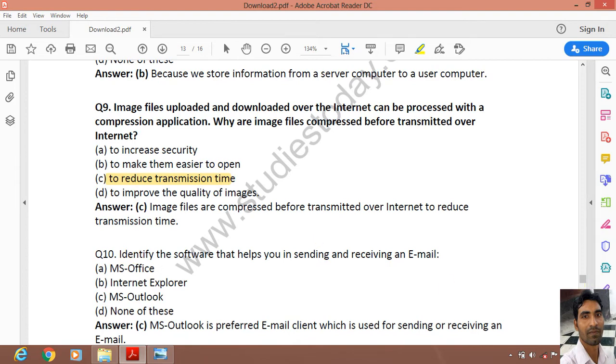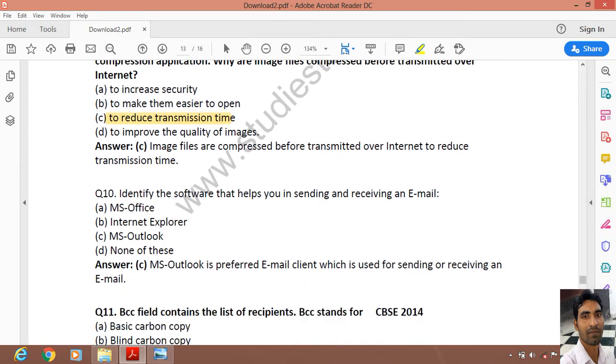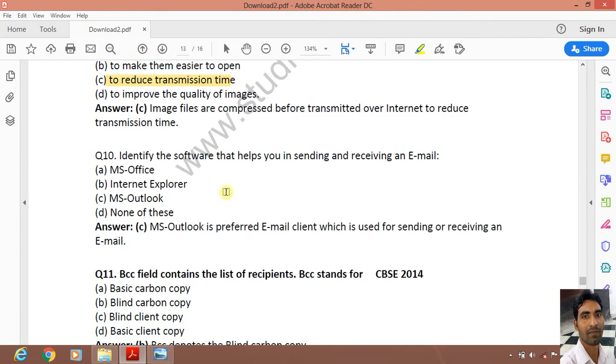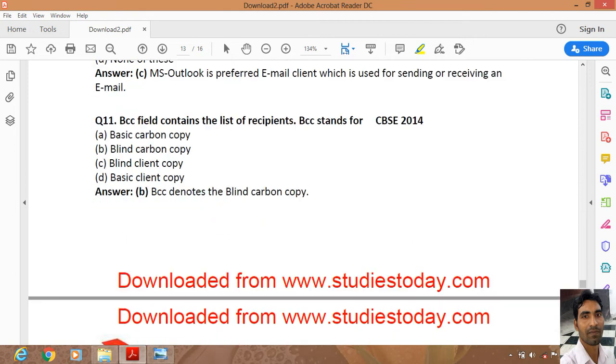Next, question number 10, identify the software that helps you in sending and receiving an email. So it is MS Outlook. MS Outlook is used to send and receive email messages. Next, 11 number question, BCC field contains the list of recipients. BCC stands for, as you know, blind carbon copy. Blind carbon copy, option number B.